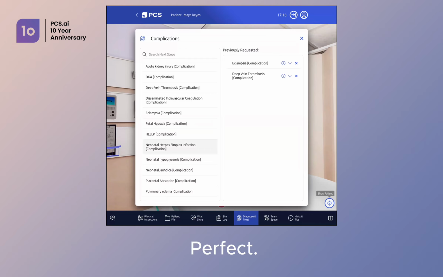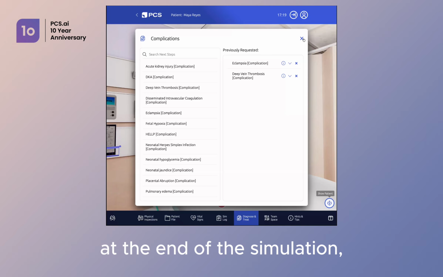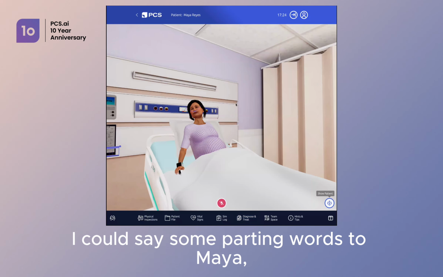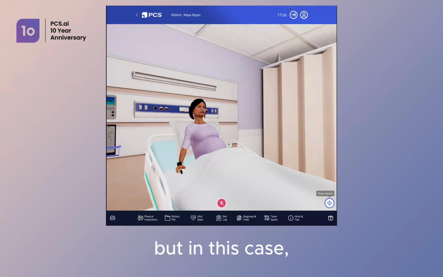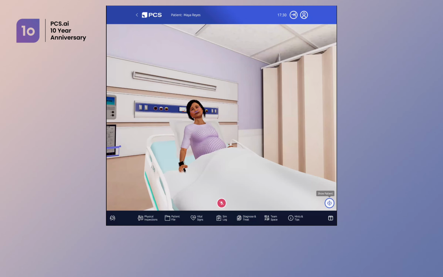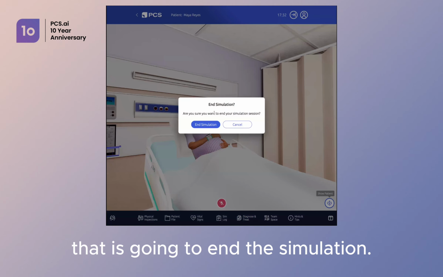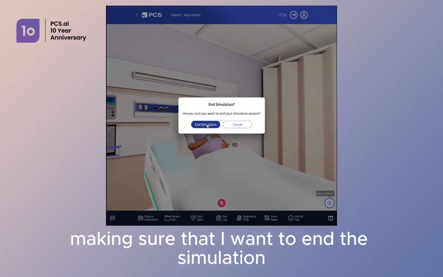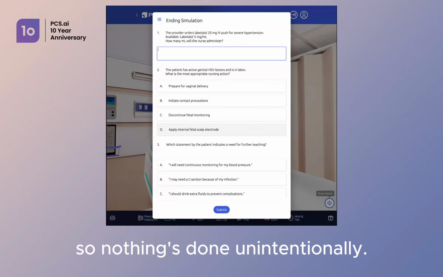Thanks. Yeah, perfect. So then at the end of the simulation, once I've worked through all of this, I could say some parting words to Maya, but in this case, I'm just going to click on this little arrow button up here at the top right. That is going to end the simulation. I'll just get a confirmation message making sure that I want to end the simulation so nothing's done unintendedly.